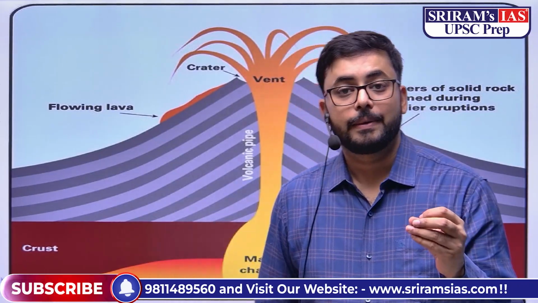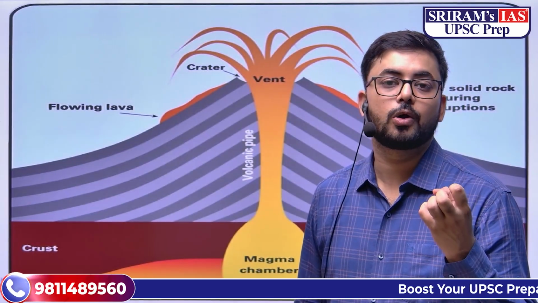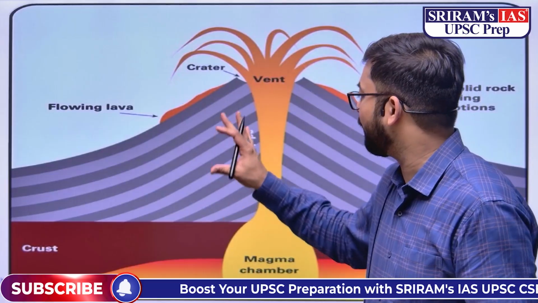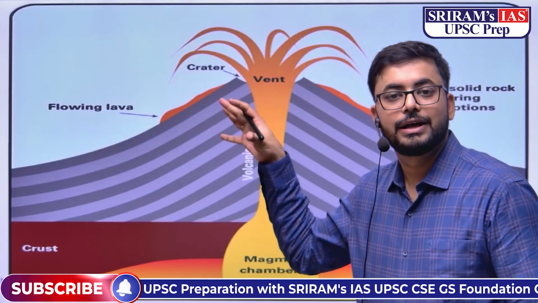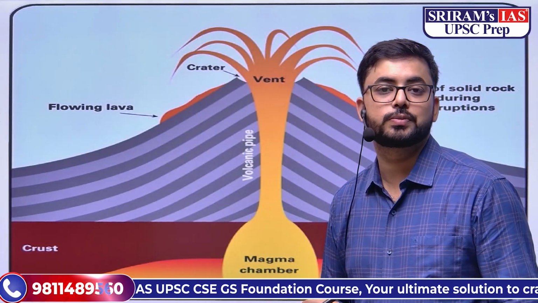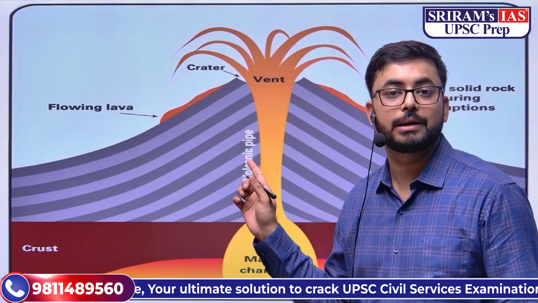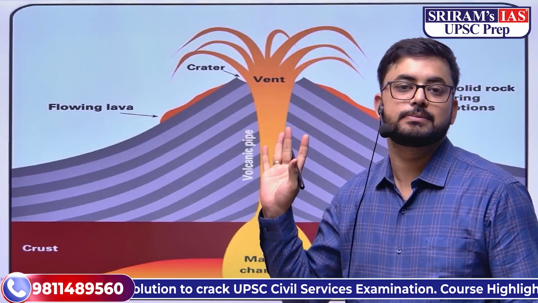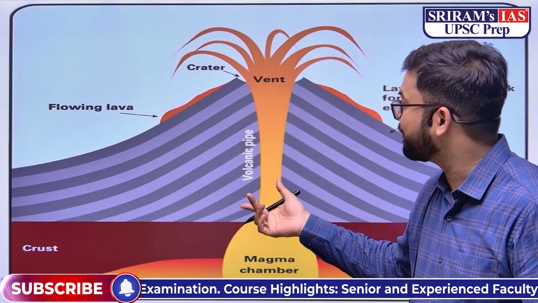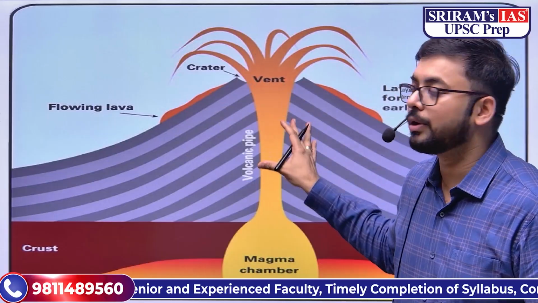In a way, they provide the basic material for rock formation. The igneous rocks, the primary rocks, are formed out of what? When the lava solidifies. Here, a very crucial distinction has to be made between lava and magma. Magma is molten rock, lava is molten rock, the same thing. When it is inside this pipe or inside the earth crust, we call it magma. When it comes out, we call it lava.